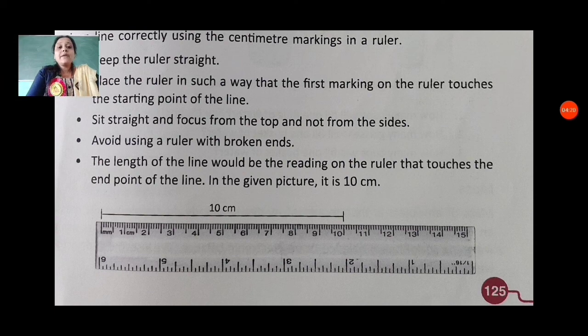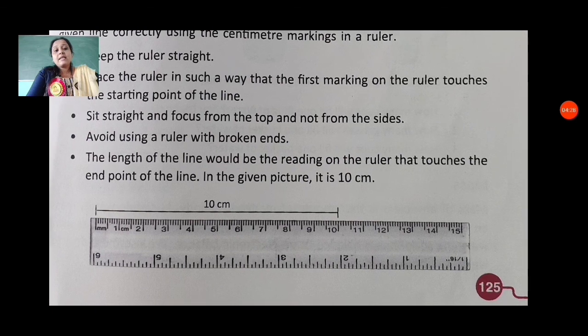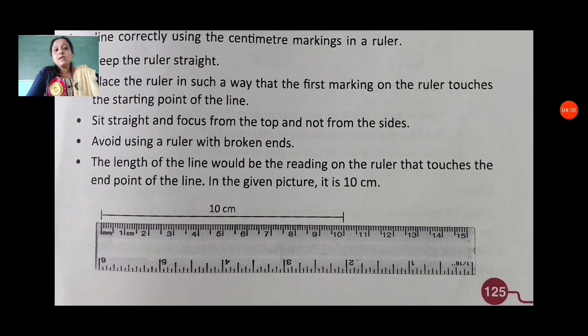The length of the line would be the reading on the ruler that touches the end of the line. In the given picture, it is 10 centimeter. You can use the ruler like this. If we want to measure anything, then put the ruler straight with the first end point and measure. You can see here the line drawn is 10 centimeter because it starts from 0 and goes to 10, that means 10 centimeter.